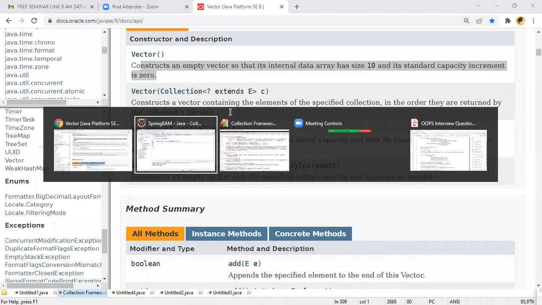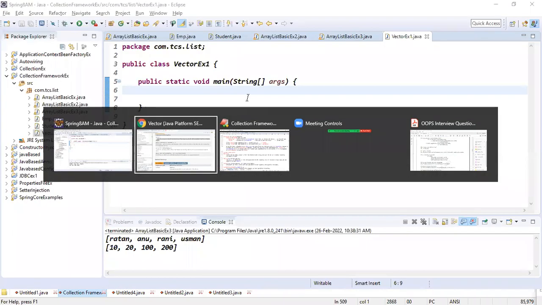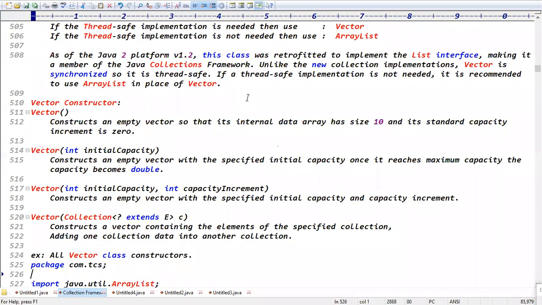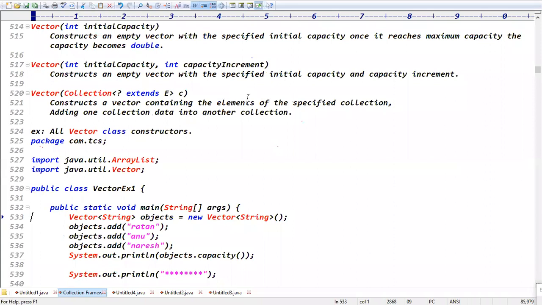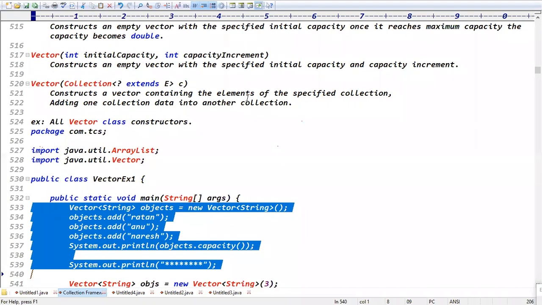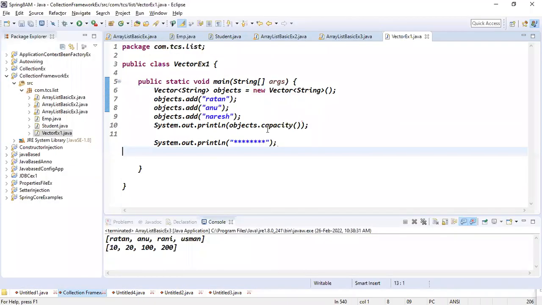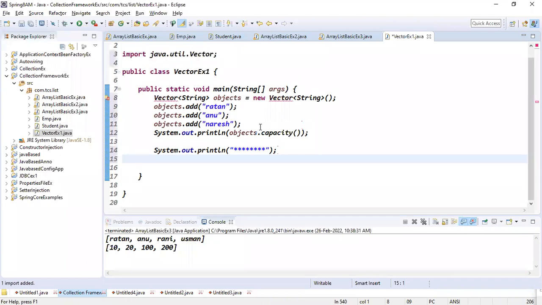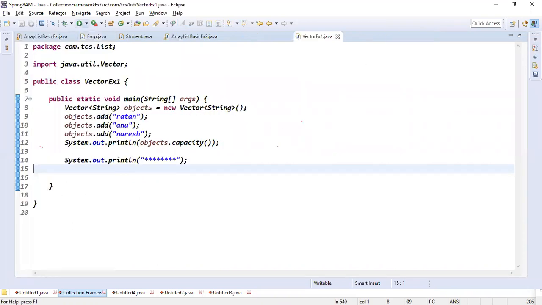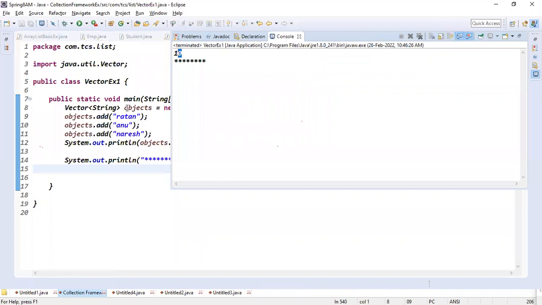Let me write the 4 constructors with one example. Let me make all the points, guys. See here, to find out the capacity, we have the capacity method. Guys, objects.capacity is there. What is the default capacity here? 10, right? So we got the output 10. Look at the output, 10 is the capacity.